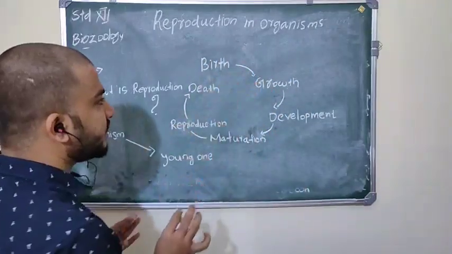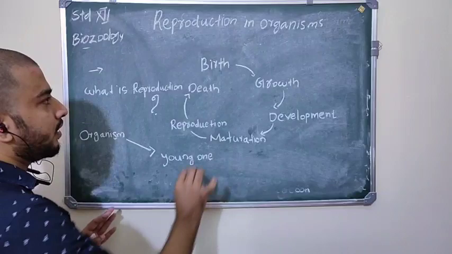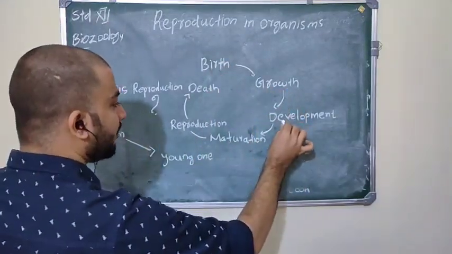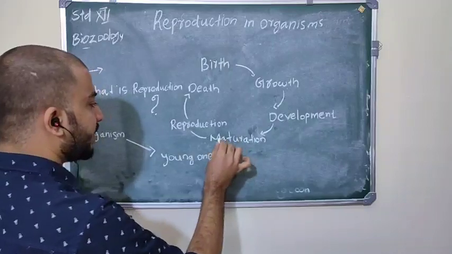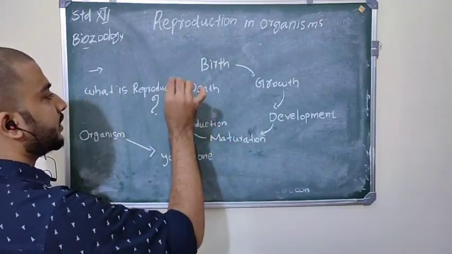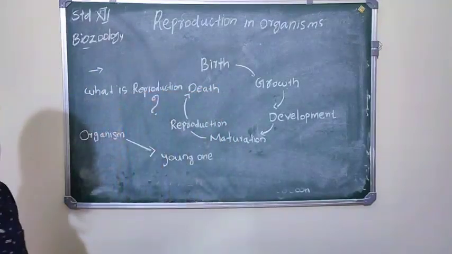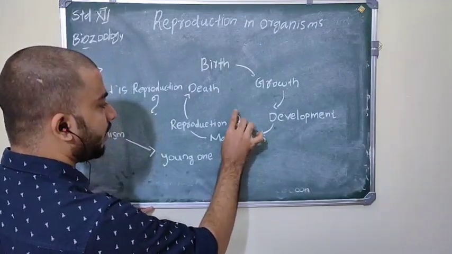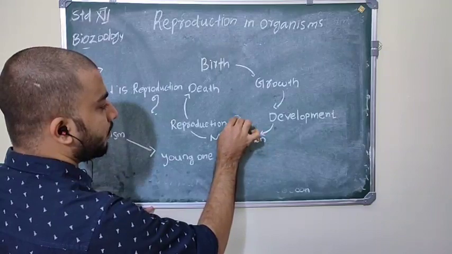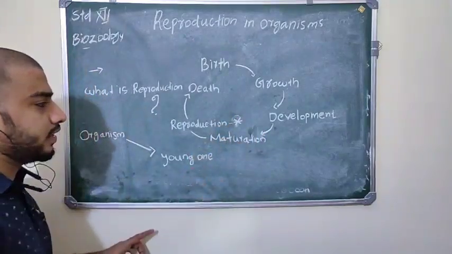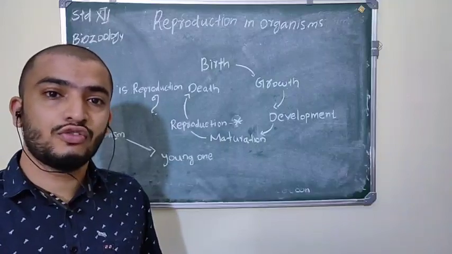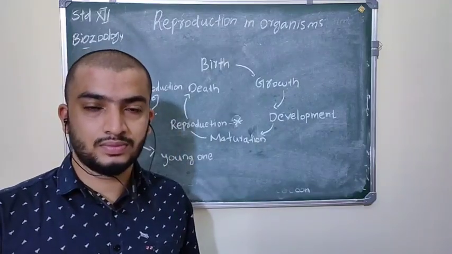So what are the stages of the life cycle? Birth, growth, development, maturation, reproduction, and finally death. So reproduction is very important. Reproduction is a fundamental feature of a living organism.